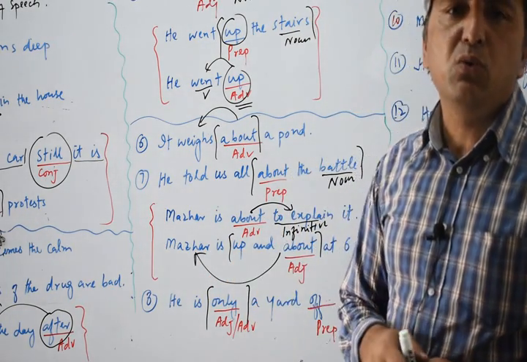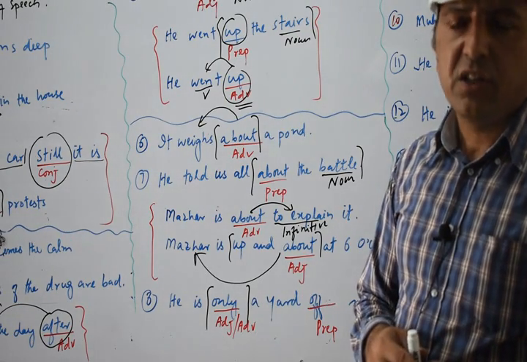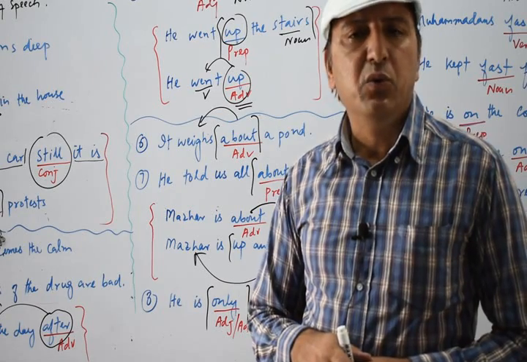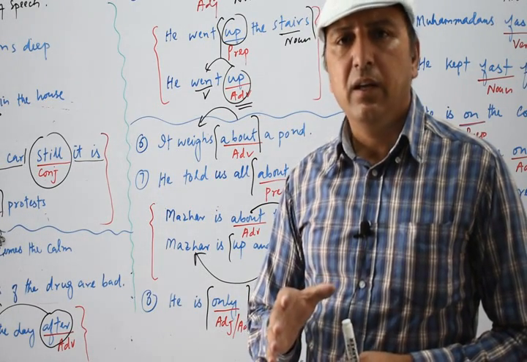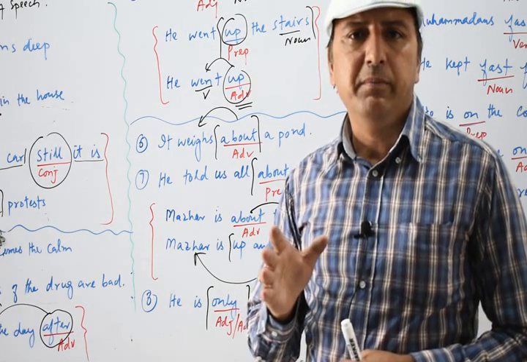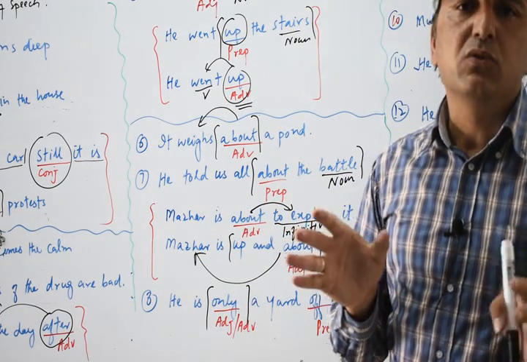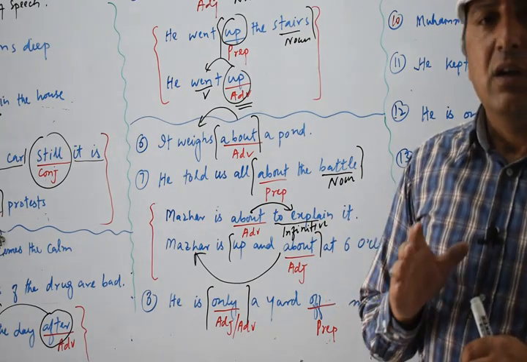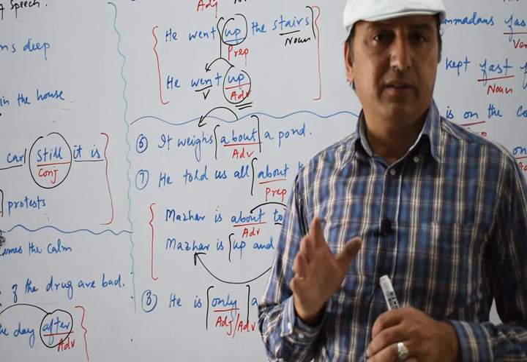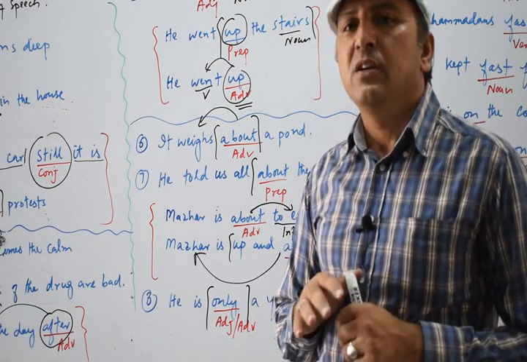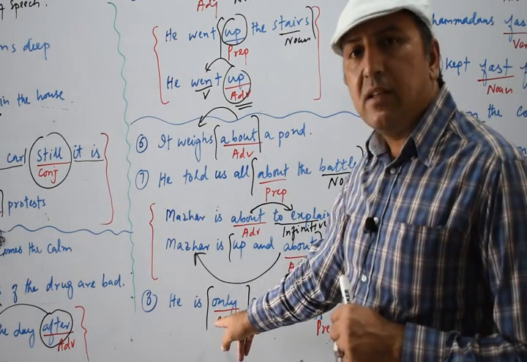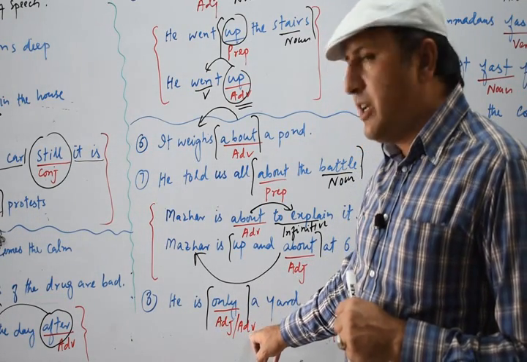Okay, only can be used as a conjunction. For example, I say I want to help him, only I don't have money. So only combines two clauses, I don't have money and I want to help him. So only is working as a conjunction over here, and it gives the meaning of but. So only can be used as a conjunction, as an adjective, and as an adverb.